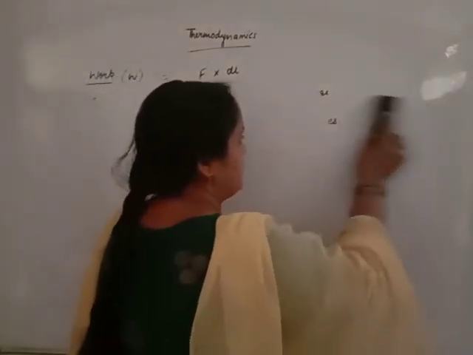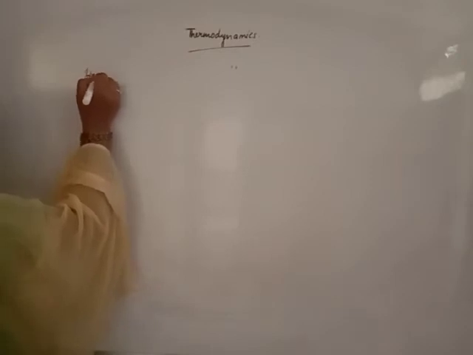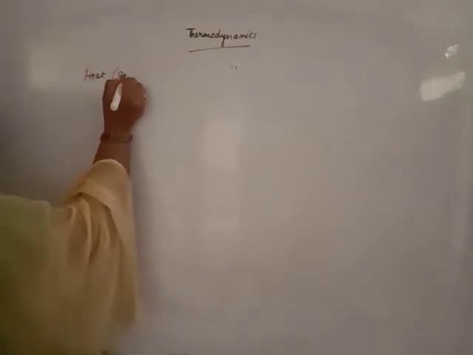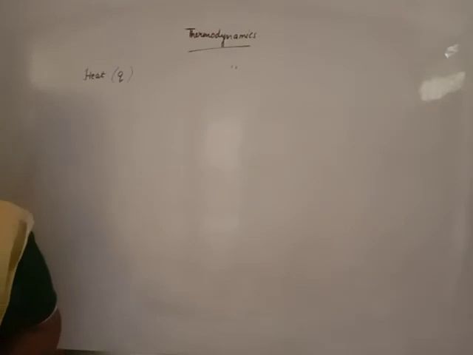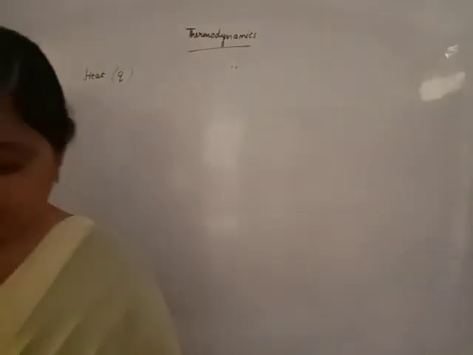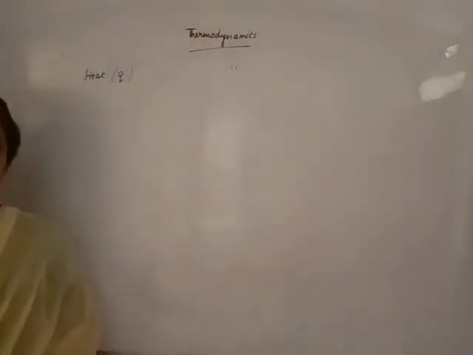Now, the third physical quantity is heat. Heat is represented by small q. What is heat? First of all, it is a form of energy that transfers from one state to another, one process to another, from system to surrounding. Why does heat transfer from system to surrounding or surrounding to system?